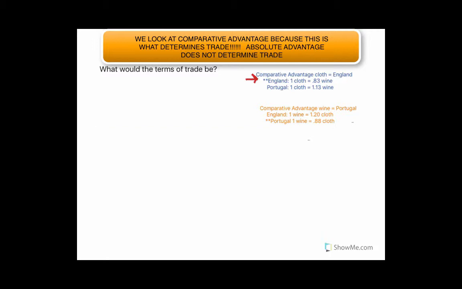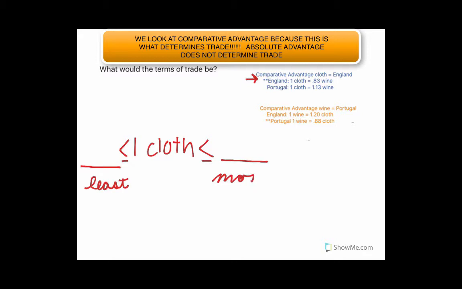So, if England is trading 1 cloth, we're going to put this in terms of the least they would be willing to charge and the most that the other country would be able to purchase it for.